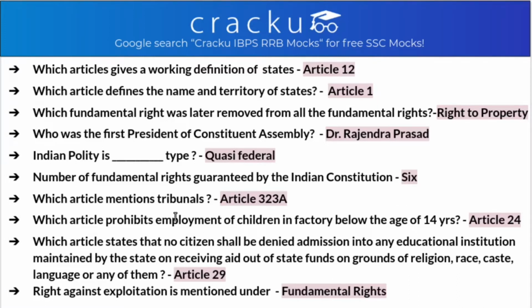The article which mentions tribunals is Article 323A. Which article prohibits employment of children in factory below the age of 14 years? Is Article 24. Which article states that no citizen shall be denied admission into any educational institute maintained by the state on receiving aid out of state fund on grounds of religion, race, caste, language, or any of them? So that is Article 29. Right against exploitation is mentioned under fundamental right. This is one of the fundamental right.